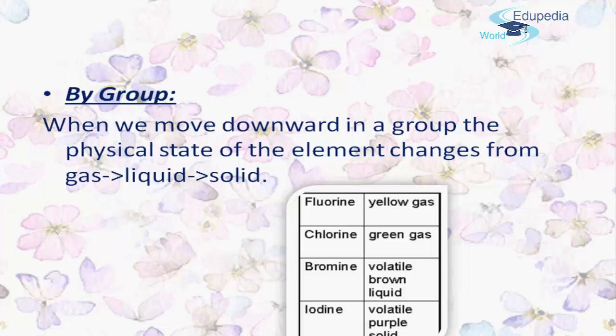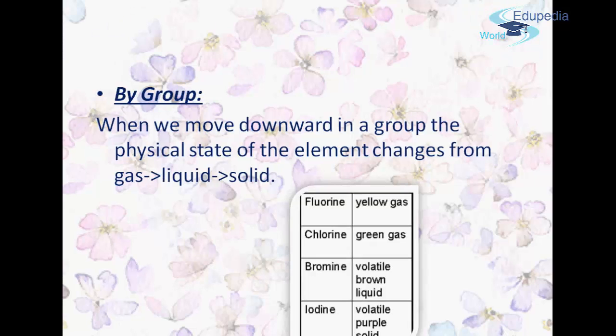What is the reason for this? As we know, all the elements in a group have similar physical and chemical properties. Yet the state changes from top to bottom, and one reason is that the attractive force between the molecules of the element increases from top to bottom in a group. Let's explain this: why do the elements of the same group have different physical states?